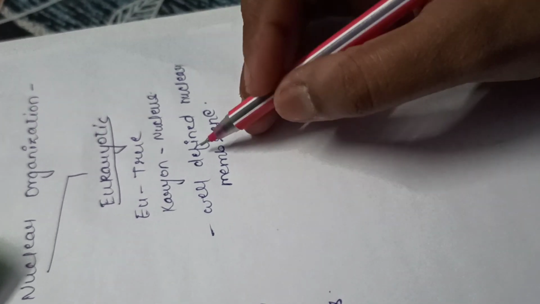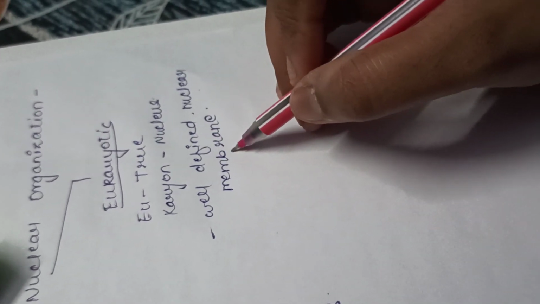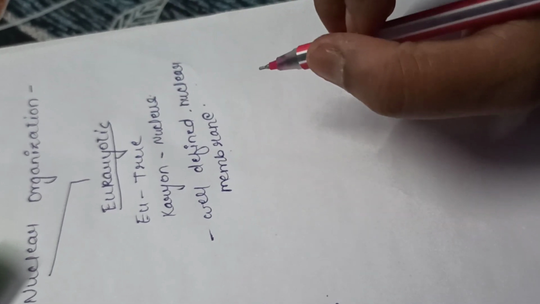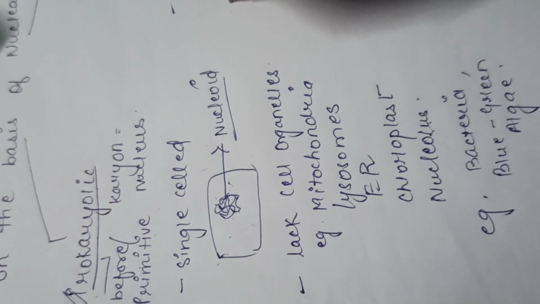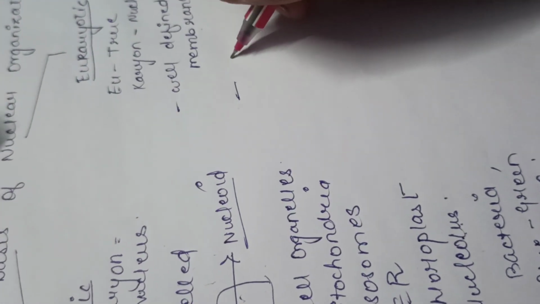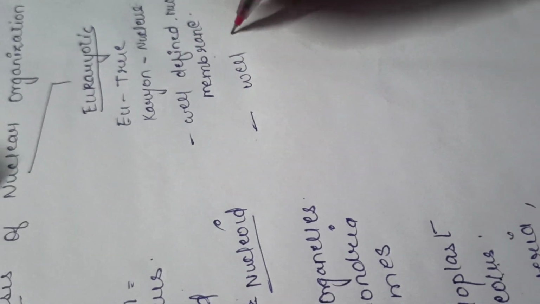These cells have a very well-defined nuclear membrane, that means a well-organized nucleus is present. Along with that, if we compare it with the prokaryotic, it also has